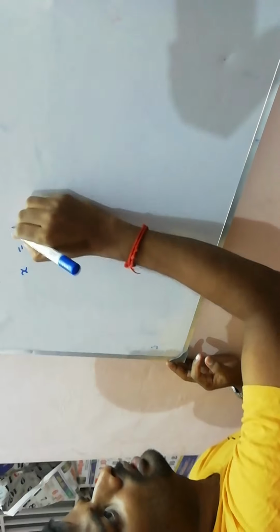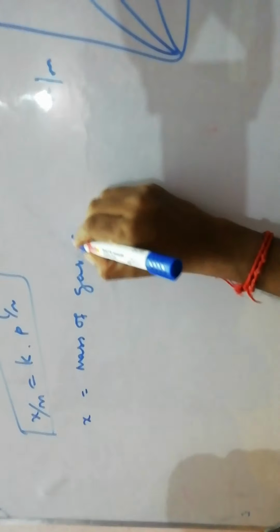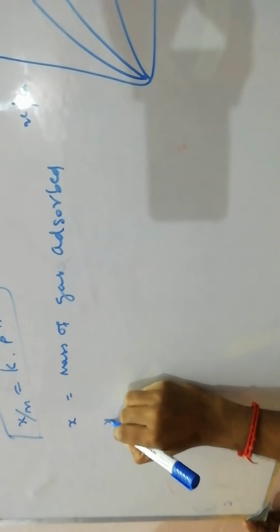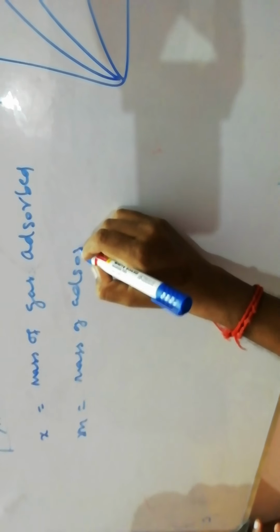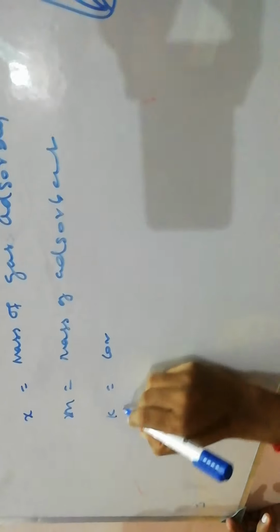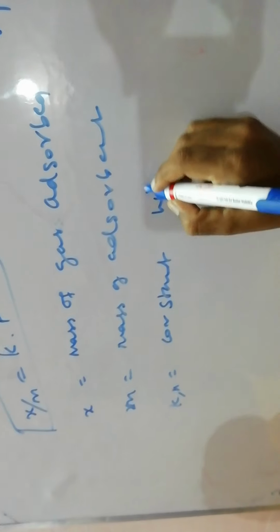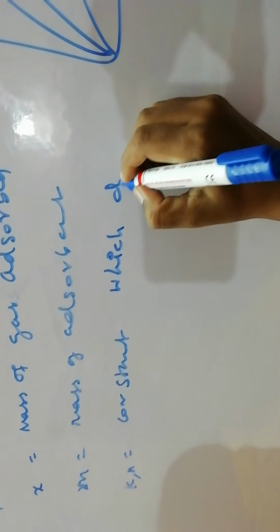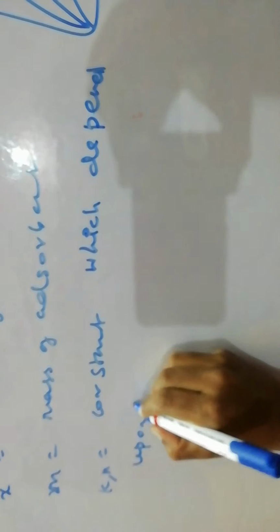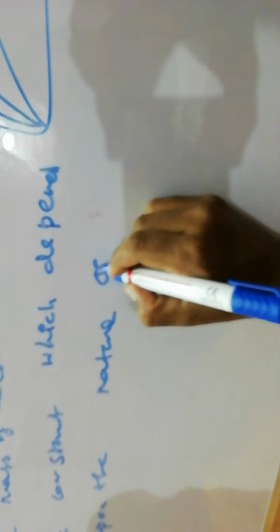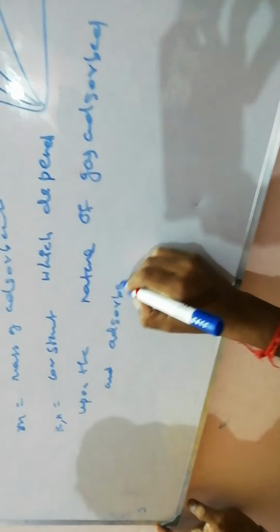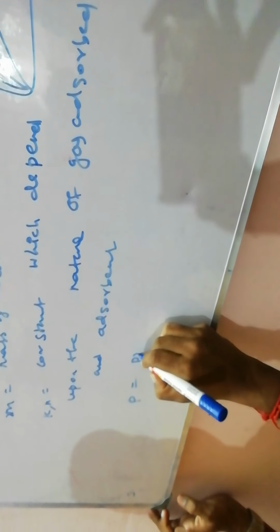Here x is equal to the mass of gas adsorbed, m is equal to the mass of adsorbent, p is equal to pressure, and k and n are constants which depend upon the nature of the gas adsorbed and the adsorbent. So Freundlich gives an empirical relationship between the extent of adsorption and the pressure.